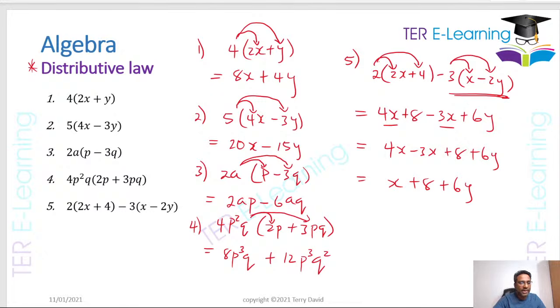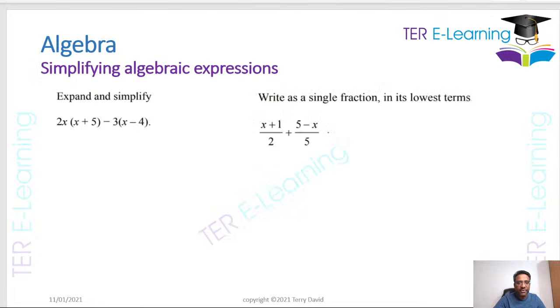Now, let's look at some, what do I have here? Right, so these that I have here, these are actual examination questions, right? And this is how they ask the question here. Expand and simplify. So what we're going to do, just like in the previous example, we're going to use the distributive law. So you're going to say this multiplied by this, then this by this, then this by this, and then this by this. So that's my process.